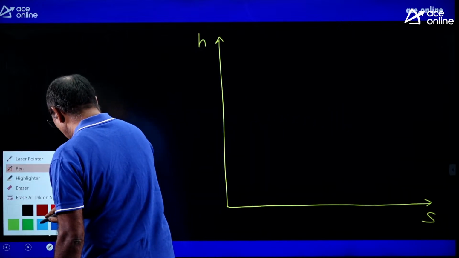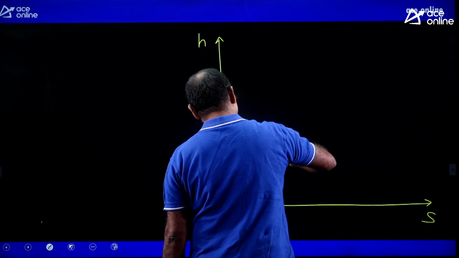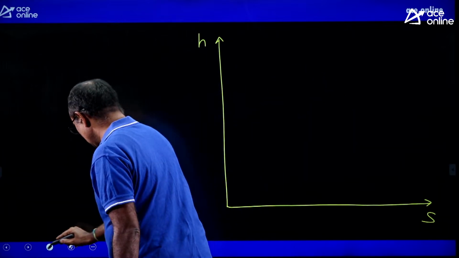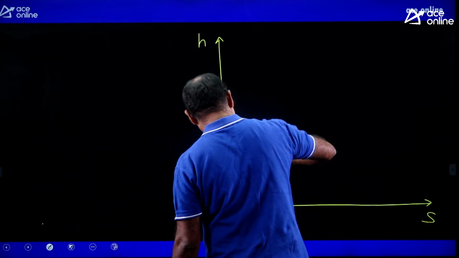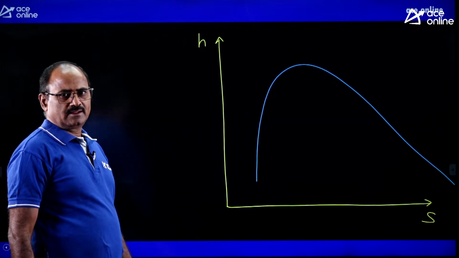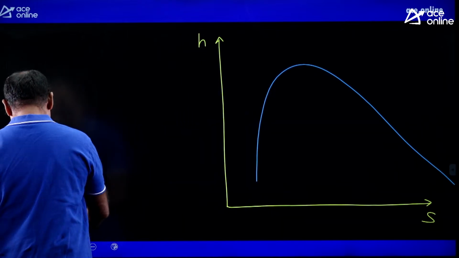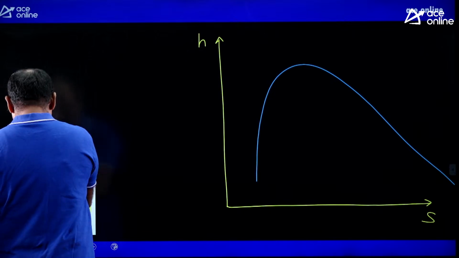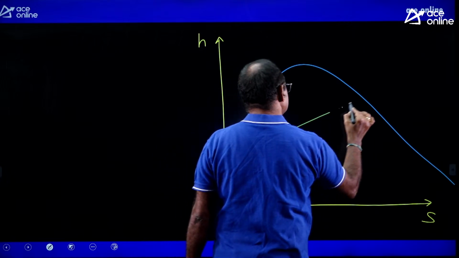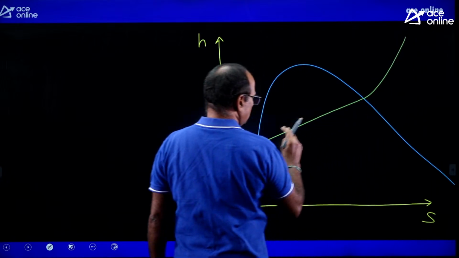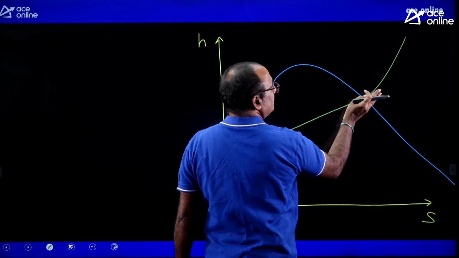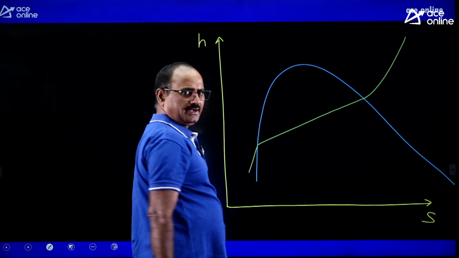The saturation dome with the HS coordinate system is looking like this. That is how the saturation dome appears in the Mollier diagram. One of the constant pressure lines appears like this. The constant pressure line is almost a straight line within the saturation dome, but bending upwards in the superheated region.